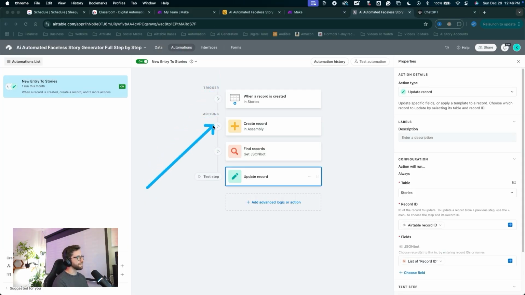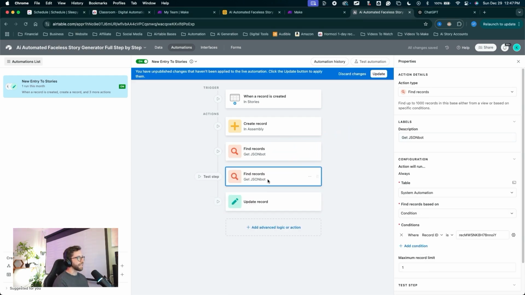So we've got all of this action happening. We've got a record being created in assembly. We're updating a record with our JSON bot. We need to update a record with our system bot as well. So I'm going to duplicate this action. Click on the three little dots right here to duplicate action. For the next action, I'll click on that and I'll change the description to get system. Same table, same condition where the record ID is, and we need to find our system record ID.